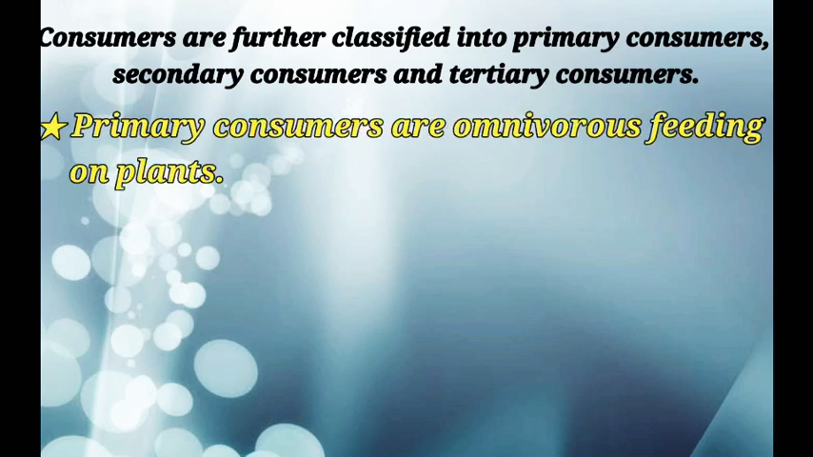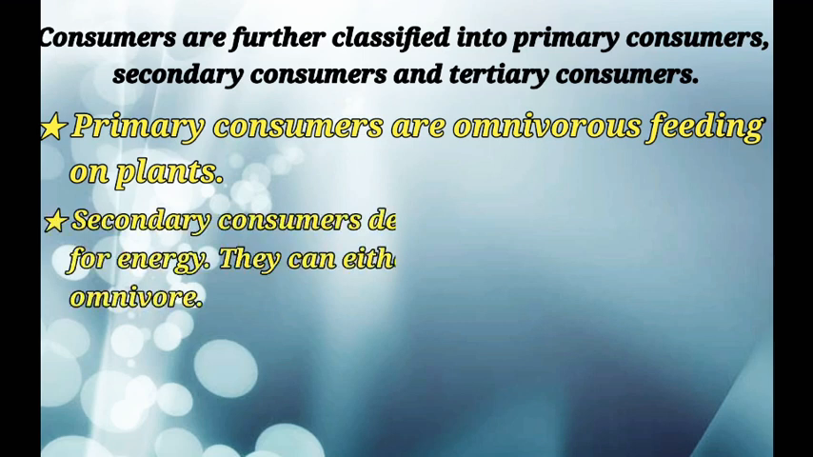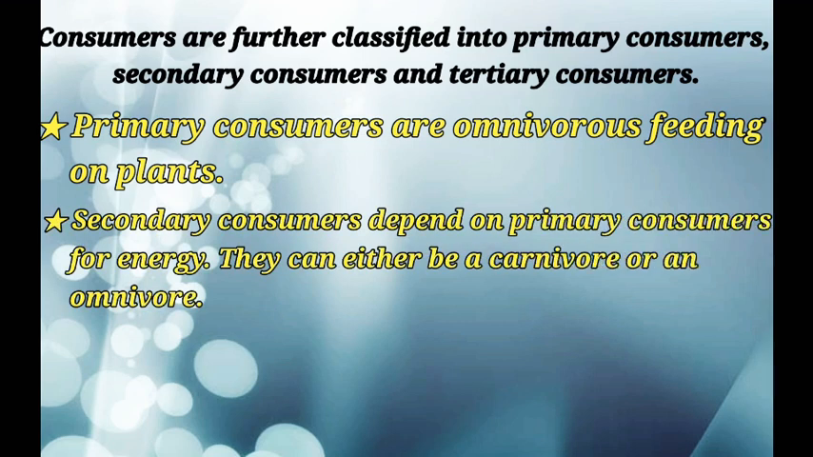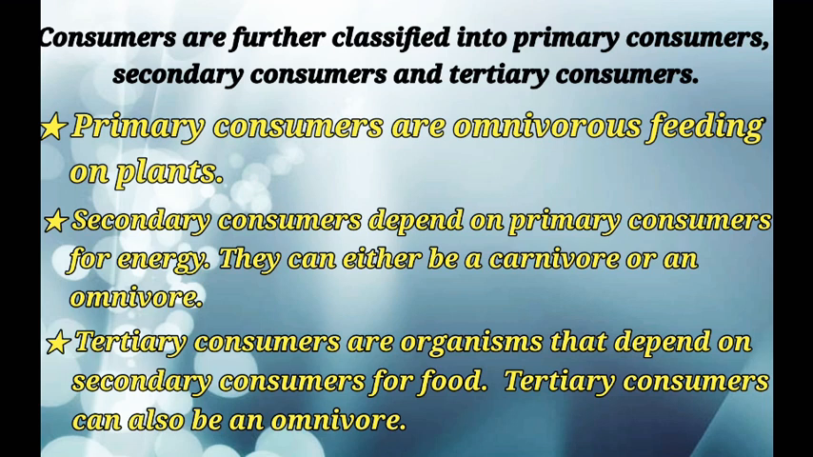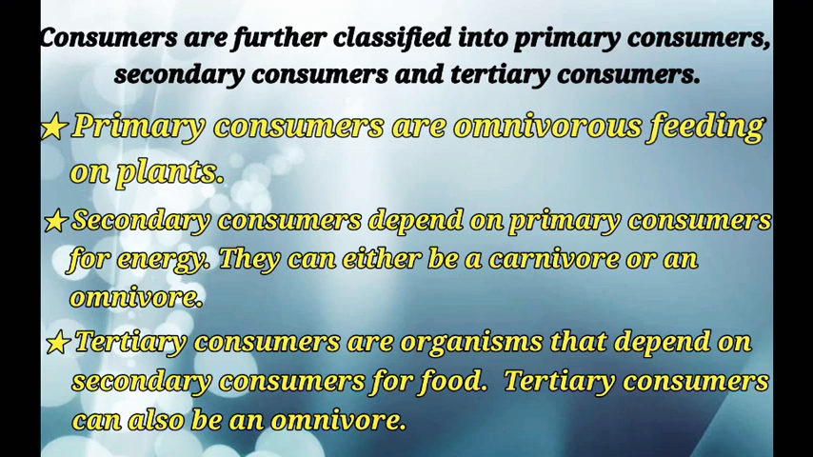Primary consumers are herbivores, feeding on plants. Secondary consumers depend on primary consumers for energy. They can either be a carnivore or an omnivore. Tertiary consumers are organisms that depend on secondary consumers for food. Tertiary consumers can also be an omnivore.